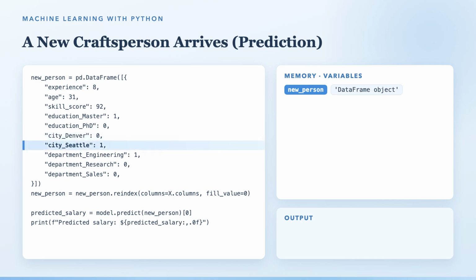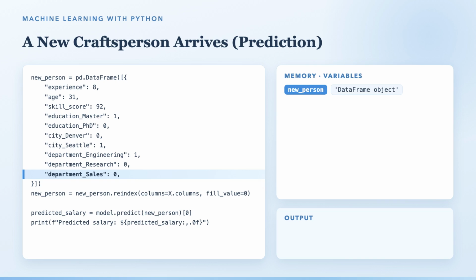We start by building new person, a Pandas data frame with just one row. Inside it: experience 8, age 31, skill score 92. Then the seals: education Master 1, education PhD 0, city Denver 0, city Seattle 1, department Engineering 1, and Research and Sales both 0.